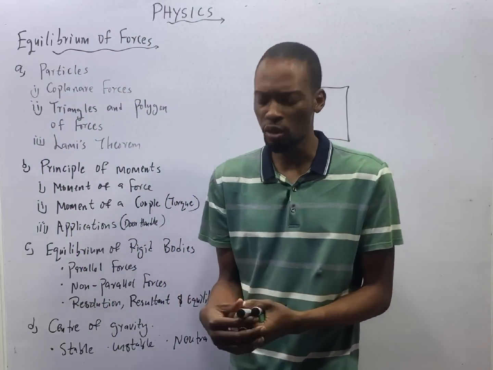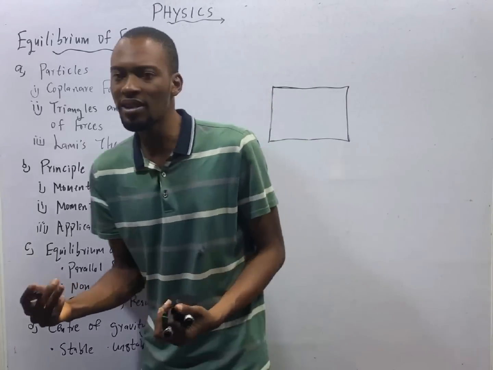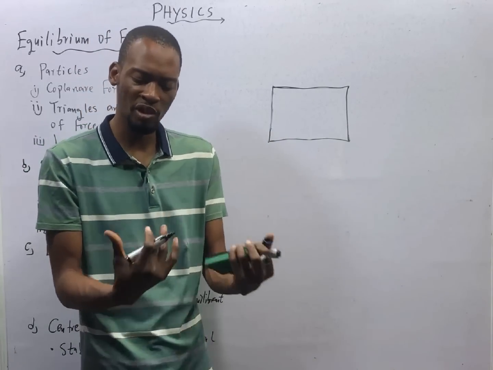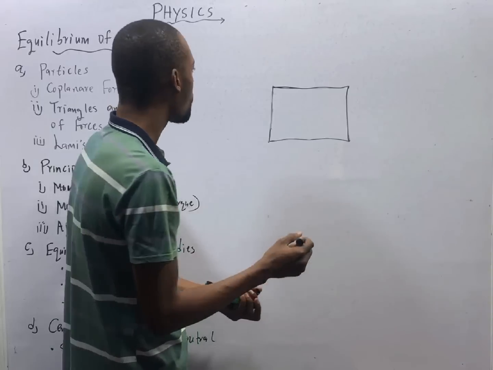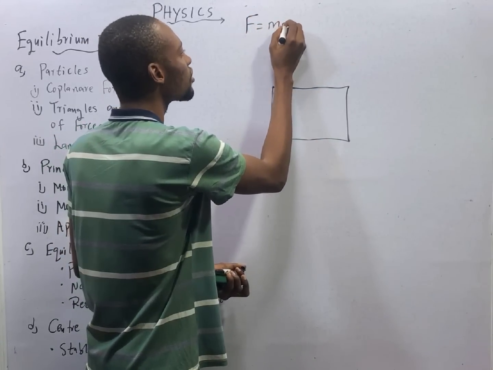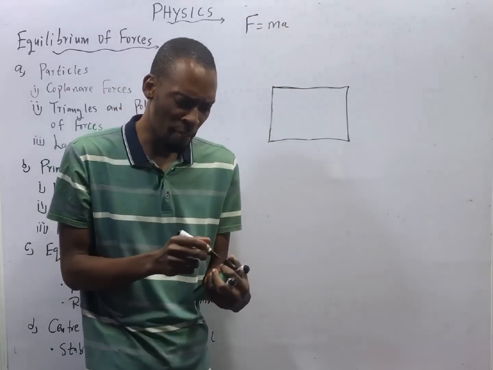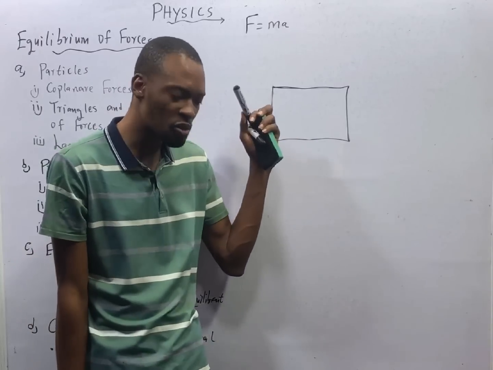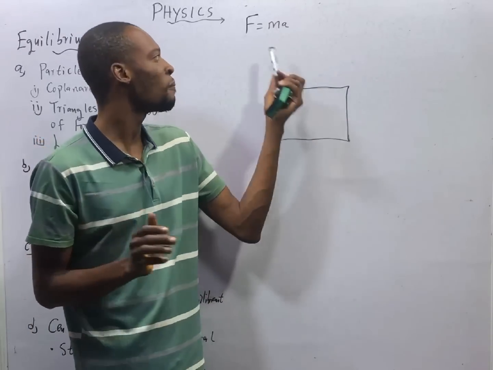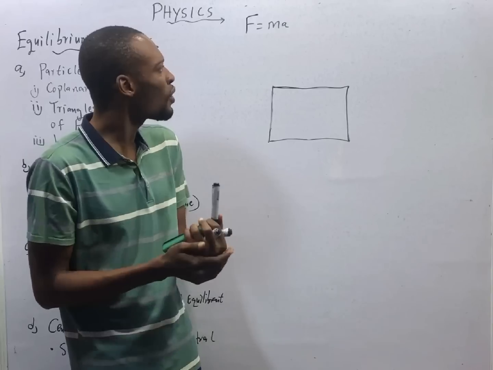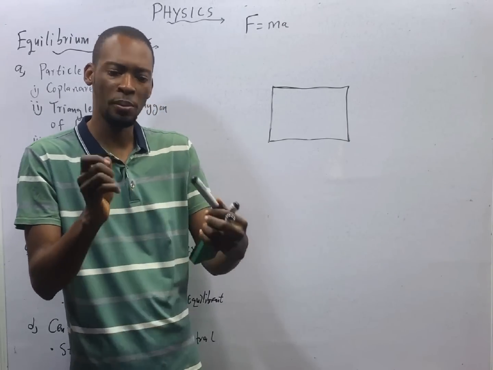And from Newton's second law, he says that the rate of change of momentum of a body is proportional to the force applied. And from Newton's second law, we get the famous formula F equals ma. Now remember, mass of an object is constant. Anywhere you take an object, to the moon, anywhere, mass is constant because gravity doesn't affect mass. And when gravity acts on mass, it becomes weight.